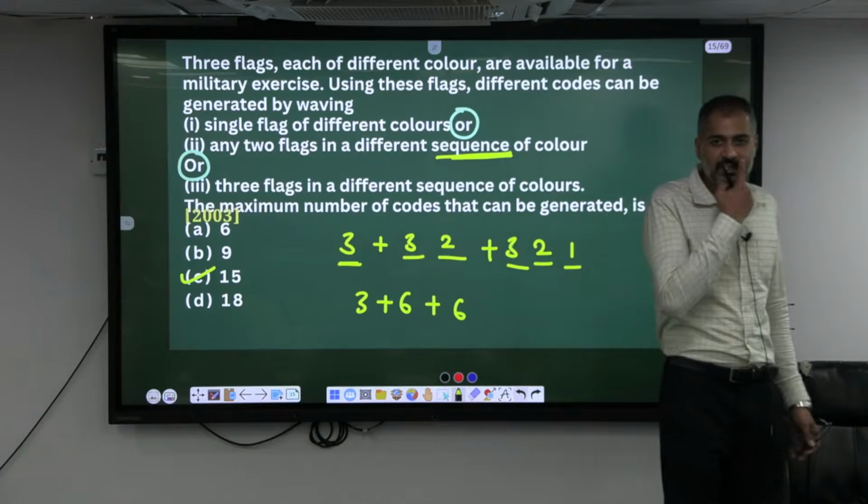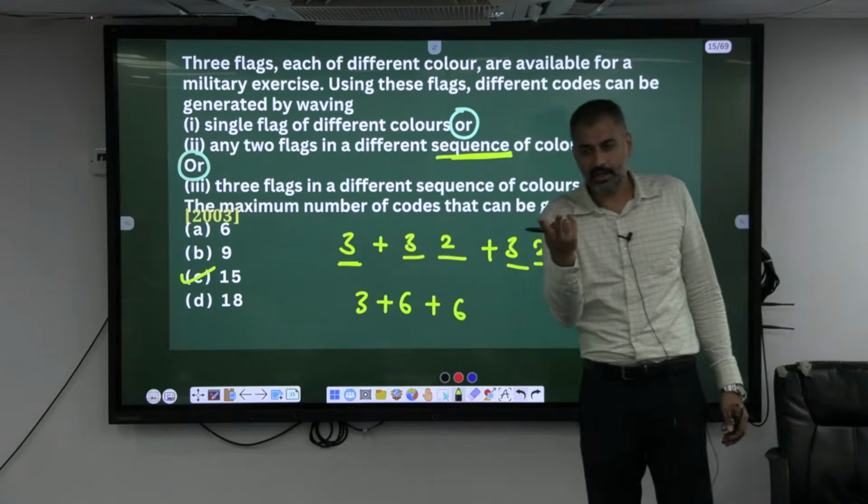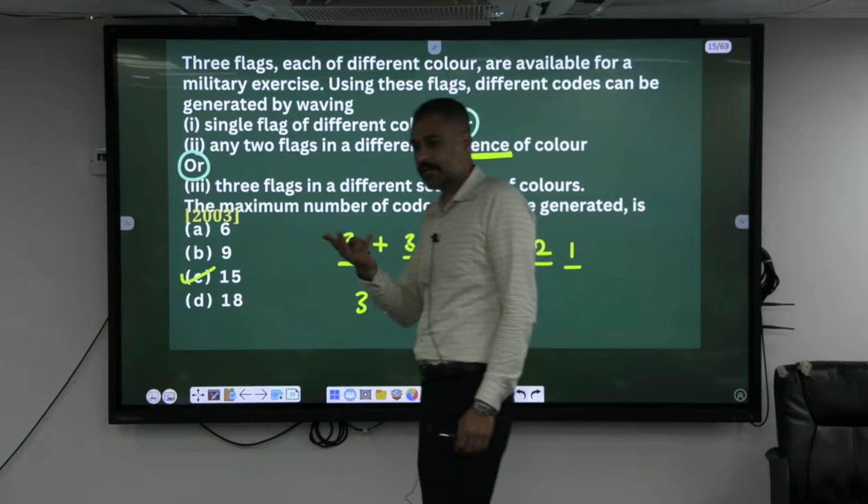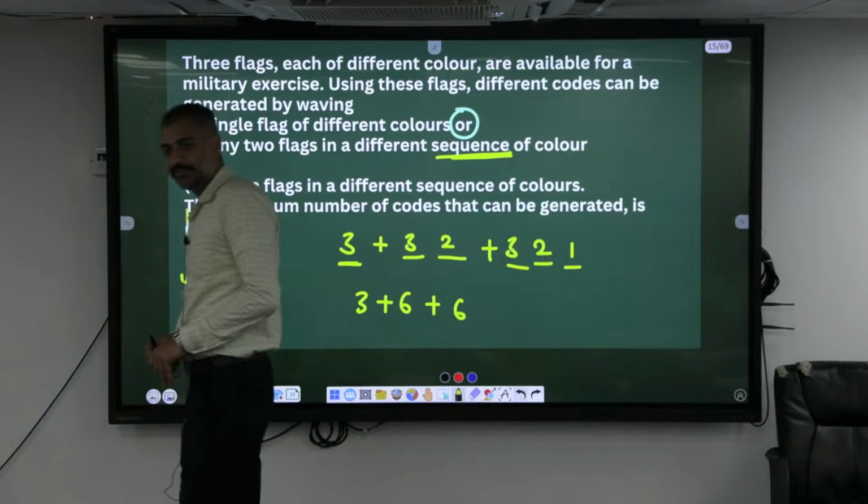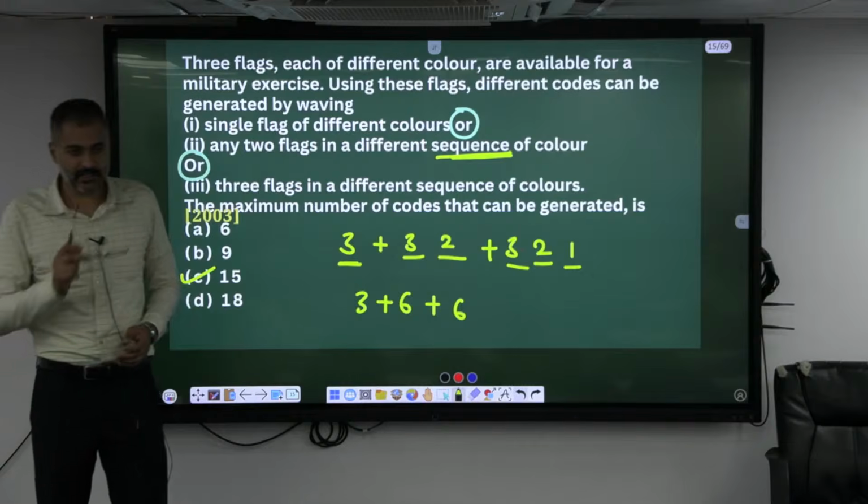If there are repetitions like A and A, if I change their order, the sequence doesn't change. If they are distinct, the sequence always changes. They are different colors here.